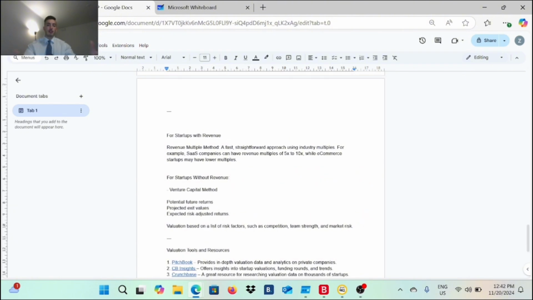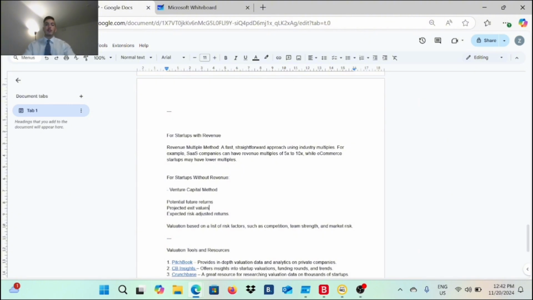So for a startup with revenue, the revenue multiple method is a fast, straightforward approach using industry multiples. It would be between 5 to 10x. That's what it would be for startups in SaaS and e-commerce. So that's how they do the multiple side. If you already have a startup in SaaS or e-commerce, you need to multiply your last 12 months revenue by 5 to 10x. And from there, you will get the current valuation of your own startup.